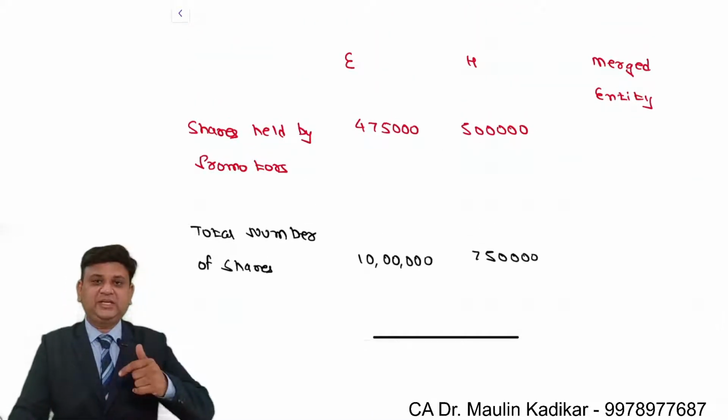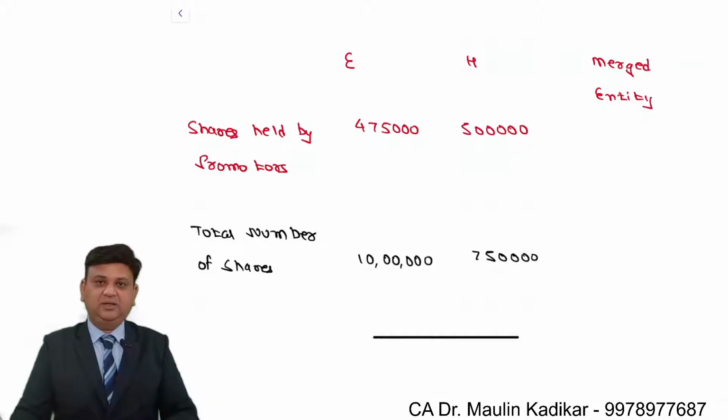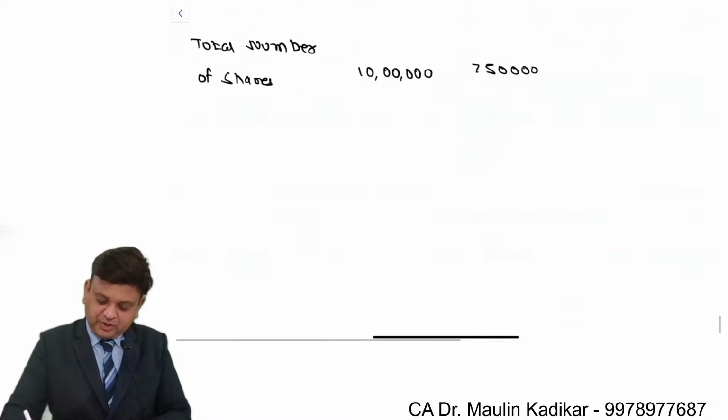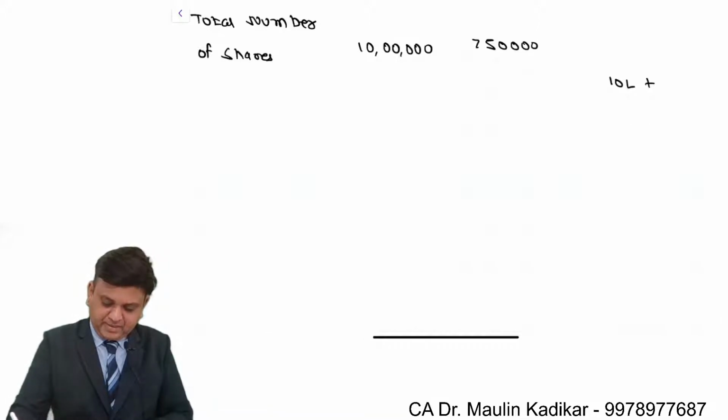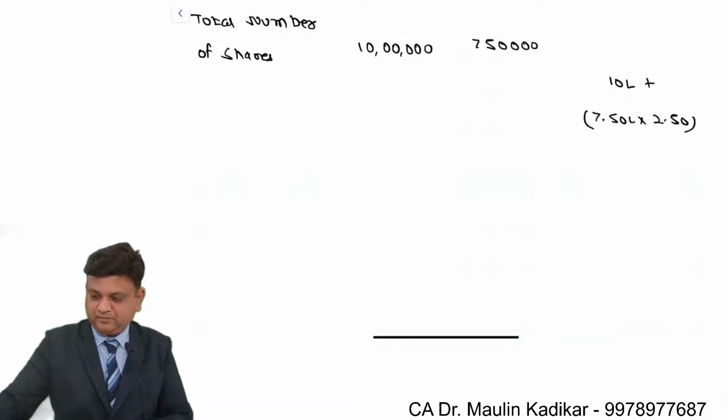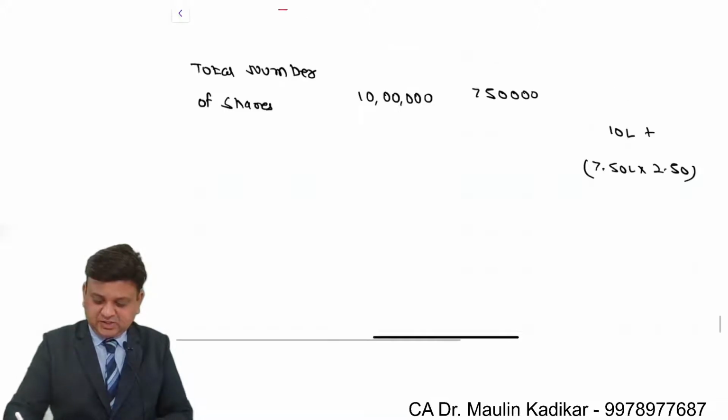Now, dear students, as far as the merged entity is concerned, we understand that the exchange ratio is 2.5. So the number of shares of the merged entity will be 10 lakhs plus 7,50,000 into 2.5. That is the number of shares of the merged entity. So 18 lakh 75,000 plus 10 lakhs, that is 28 lakh 75,000.